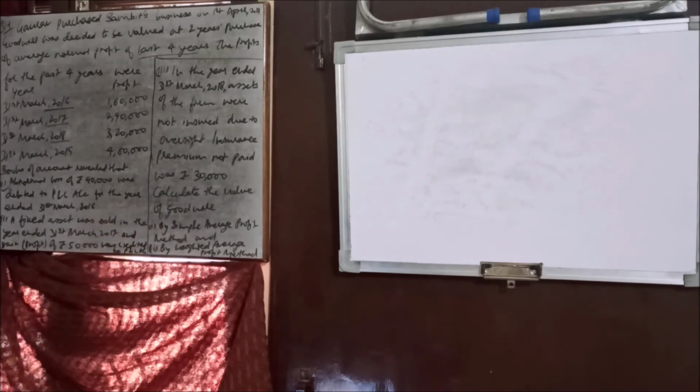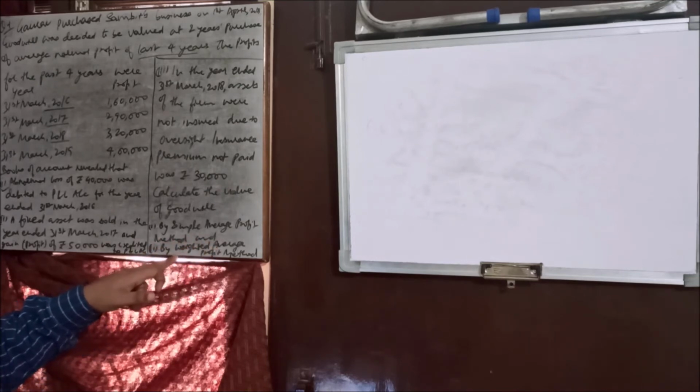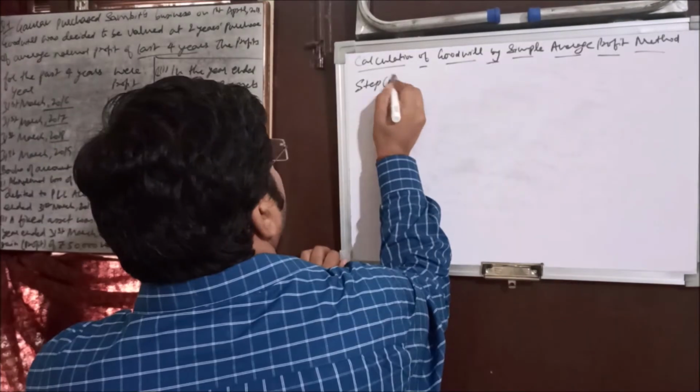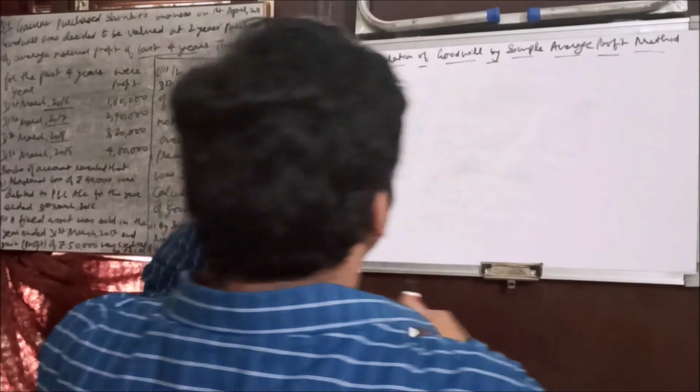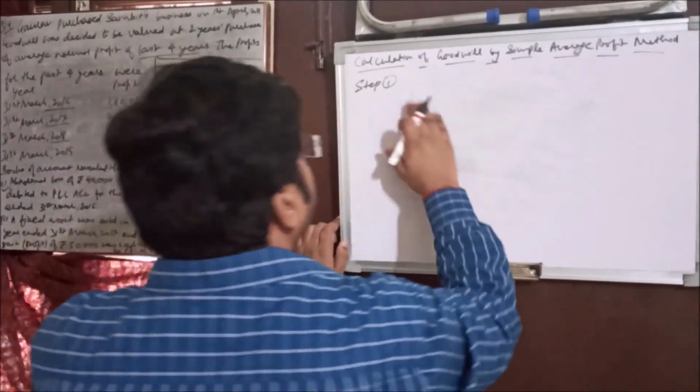In this question, very first we are going to attempt it through the simple average profit method, and then we will attempt the same question by the weighted average profit method. But for attempting it through the second method, we need the weights. Weights are not given, so we will follow the general procedure: we will give a higher weight to the recent year, and so on. Now let's start. What was step 1? Step 1 is just to calculate the adjusted profit. So let's do that.